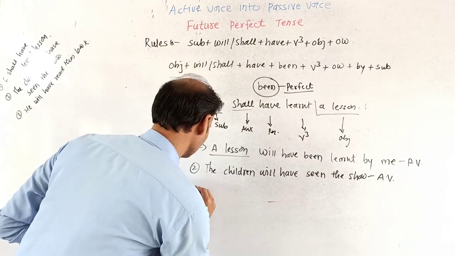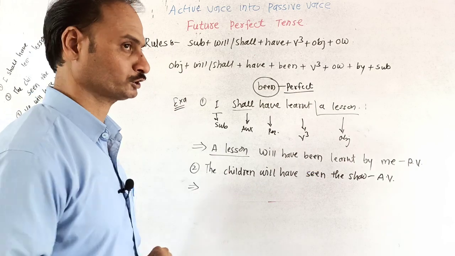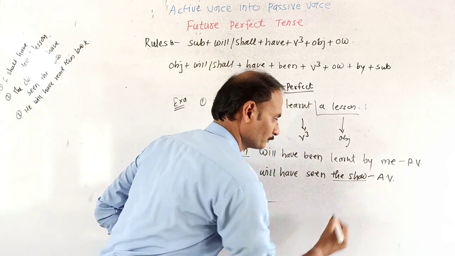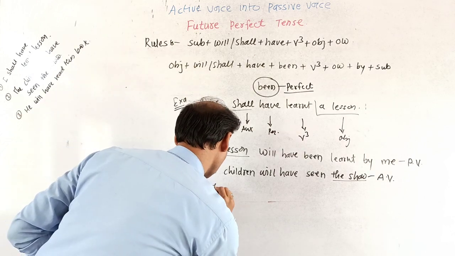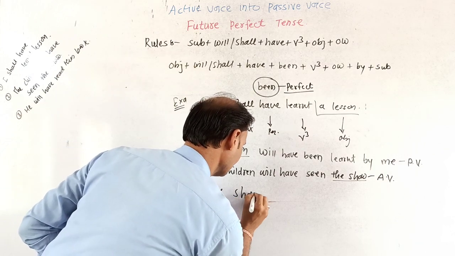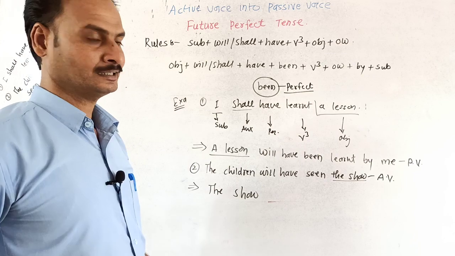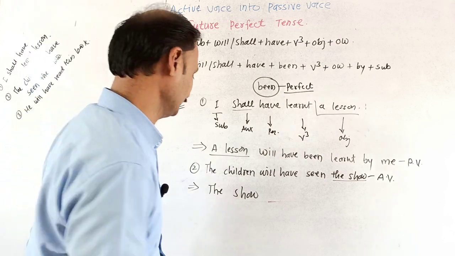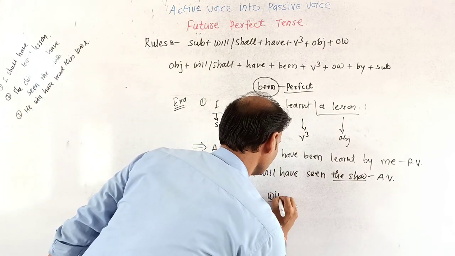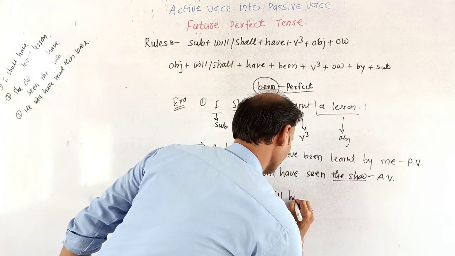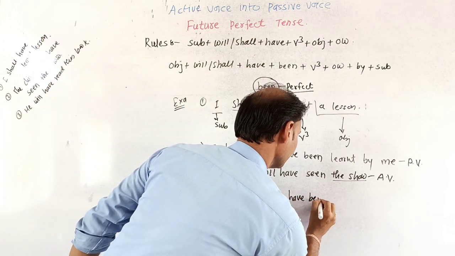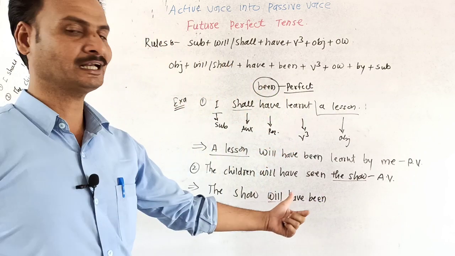So what will be the structure? "The show" is the object of the sentence, which will become the subject in the passive voice. Very good. The show. Then it is in the singular form, that is why we will write here "will". The show will have been.